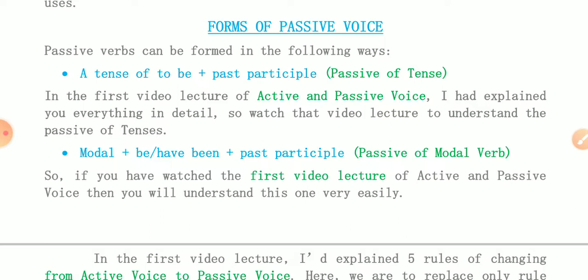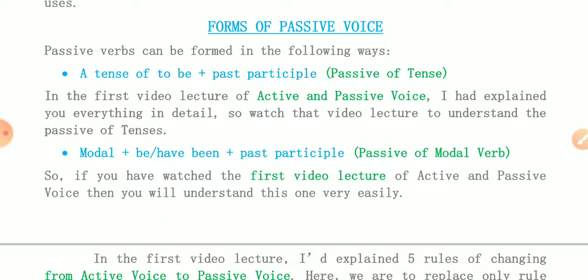In the first video lecture of active and passive voice, I had explained everything in detail. So watch that video lecture to understand the passive of tenses. There are 5 rules over there. You are to learn only rule number 2 here. The second form is modal plus be, or modal plus have been, plus past participle.